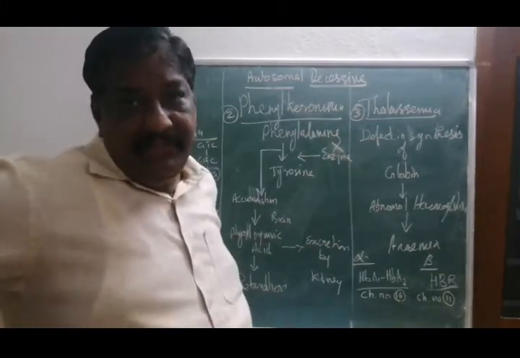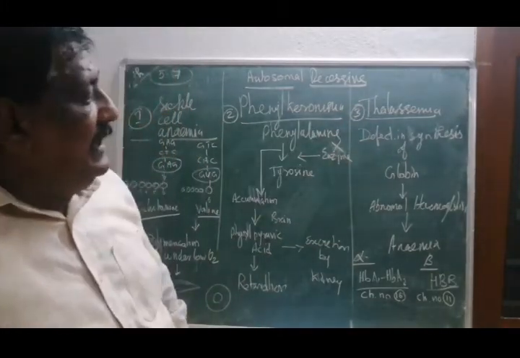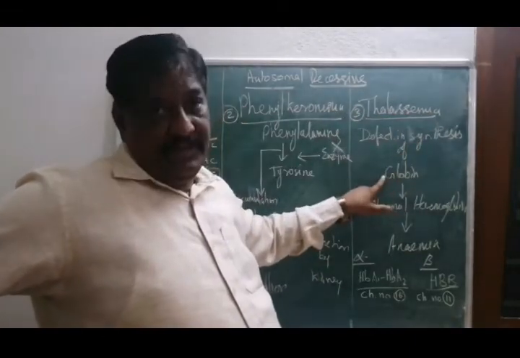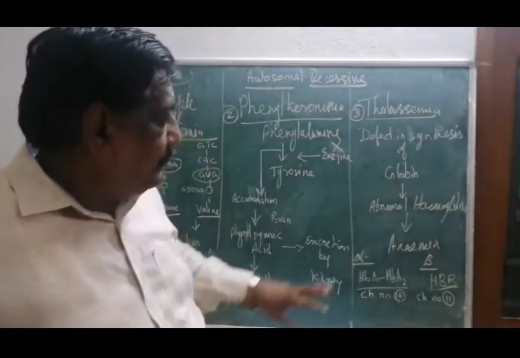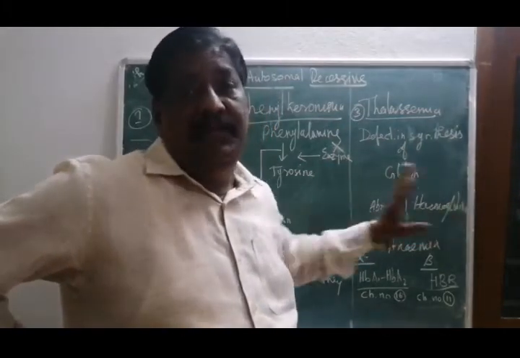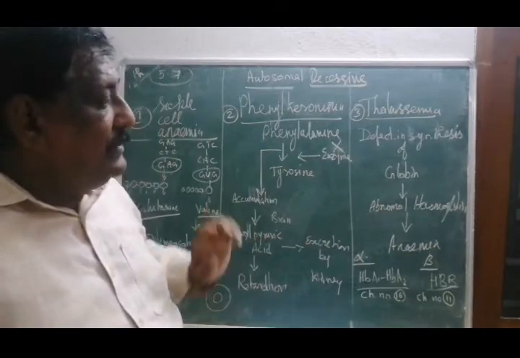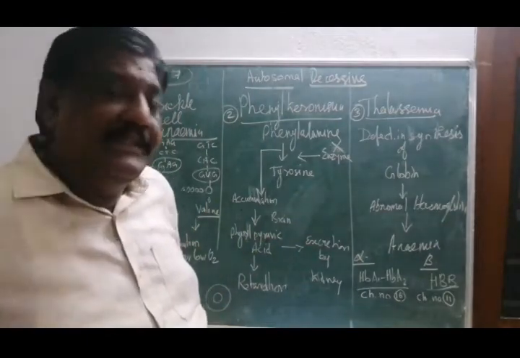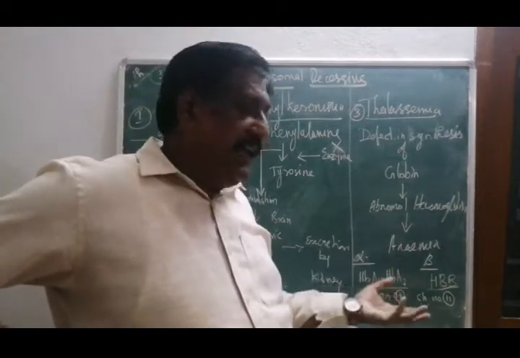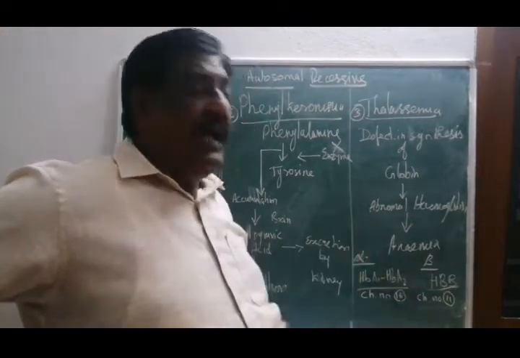Now, thalassemia. Thalassemia is a disease where there is a defect in the synthesis of globin. Globin is a chemical, right? The abnormal hemoglobin. So again it is in the RBC, some abnormalities happen and that leads to anemia. Carrying less amount of oxygen leads to anemia.